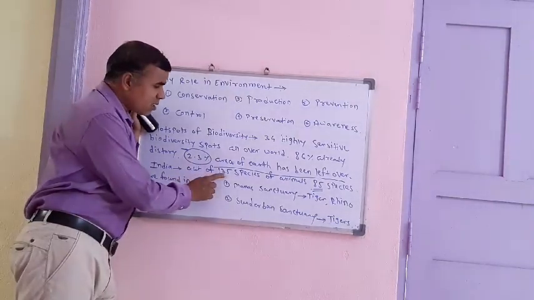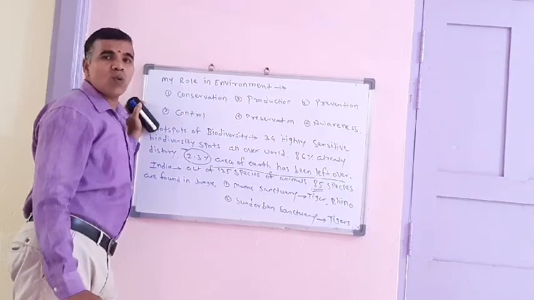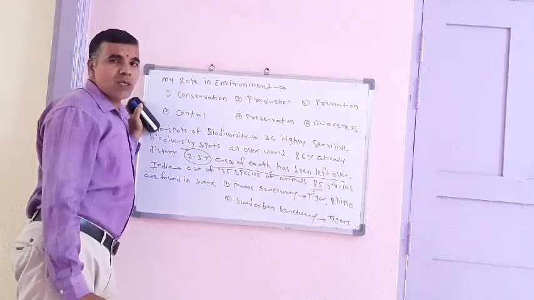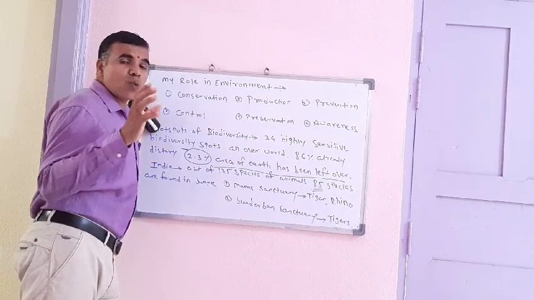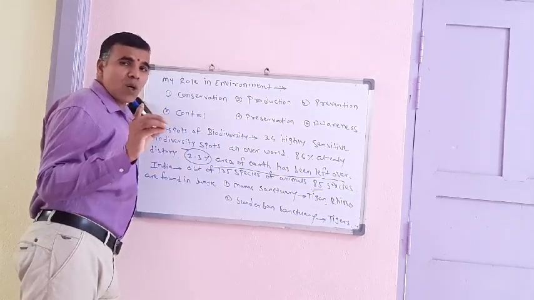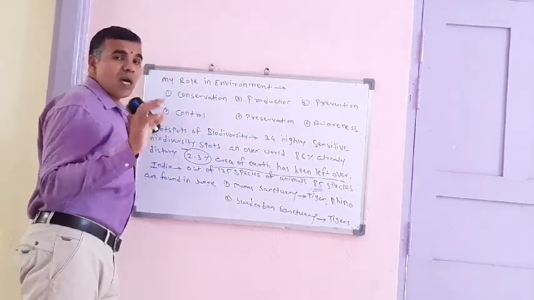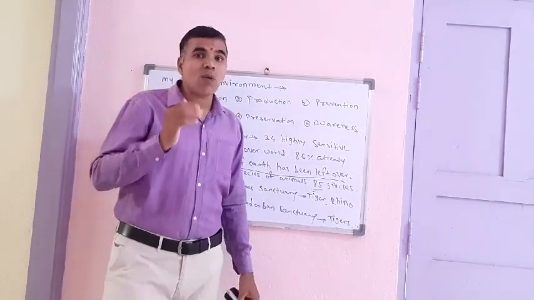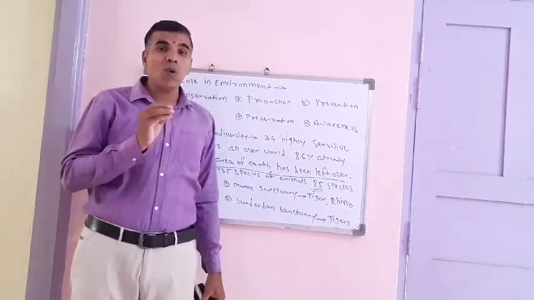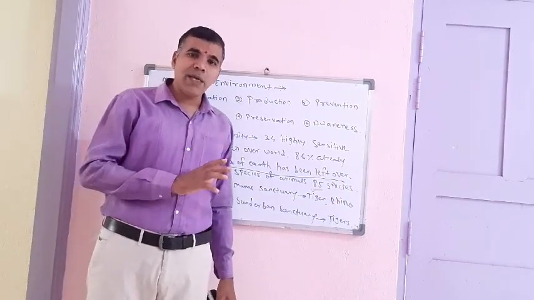Out of 135 species of animals, 85 species are found in the forests or jungles. So we have to preserve these 85 species of plants and animals, because when these species vanish from nature, we cannot obtain them again. So we have to preserve these rare species of plants and animals in the environment.